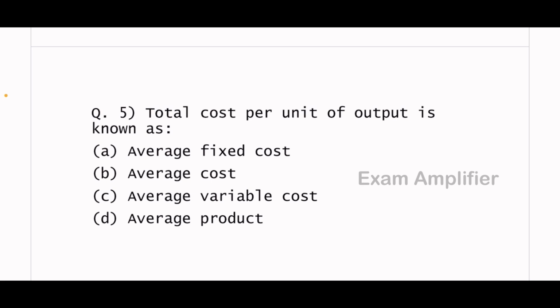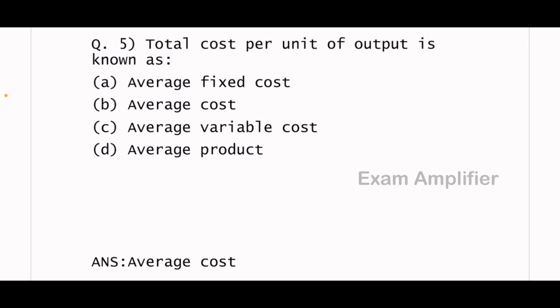Fifth bit. Total cost per unit of output is known as? The answer is average cost.